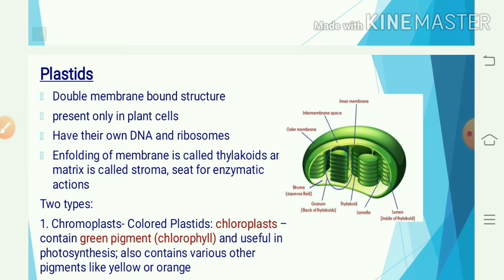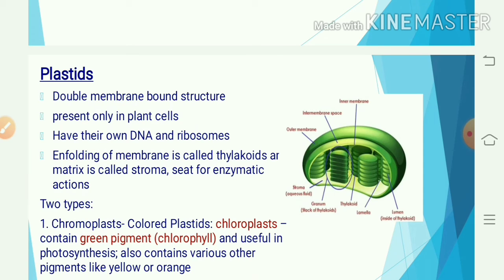Plastids. Plastids are double membrane bound structures present only in plant cells. They are light microscopic, oval shaped structures. These are of two types, leucoplast and chromoplast.